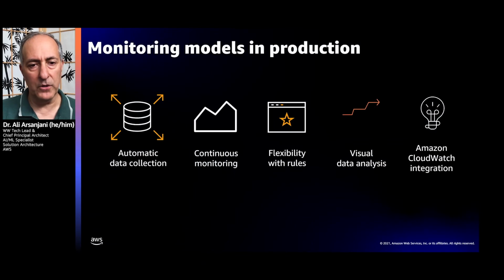Now, we've deployed a model into production. We have to monitor that model. So there needs to be automatic data collection of that endpoint, continuously monitored on a given schedule, and basically having the flexibility to write rules in order to define what conditions should be there if the model has concept drift, and that we should be notified, or what action should be taken using maybe a CloudWatch event engine alert. Or some visual data analysis can be done in a graph format.